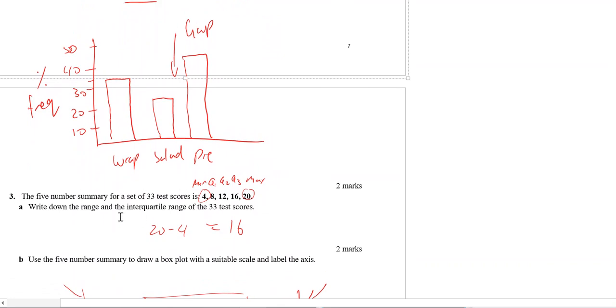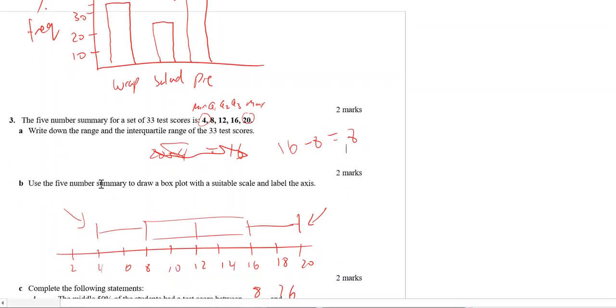Question 3. Five number summaries here. Minimum, Q1, Q2, Q3, max. So IQR is Q3 minus Q1. I don't know what I did here. Obviously wasn't thinking. Q3 minus Q1, 16 minus 8 is 8.